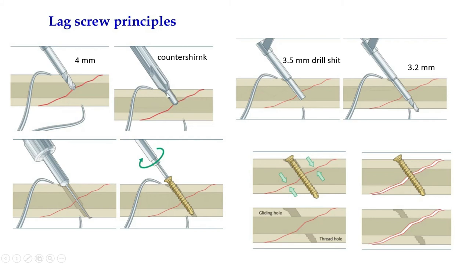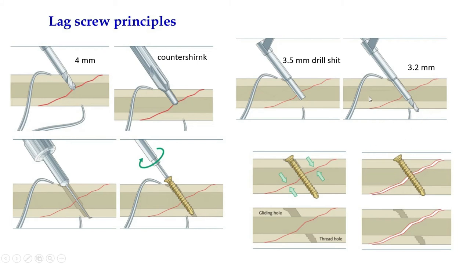Now after making the gliding hole and countersink for engaging the head, you will put the 3.5 drill sleeve over this cortex, and you will hit the second cortex, where we will use a 2.5 drill bit for making the pilot hole or distal cortex hole.